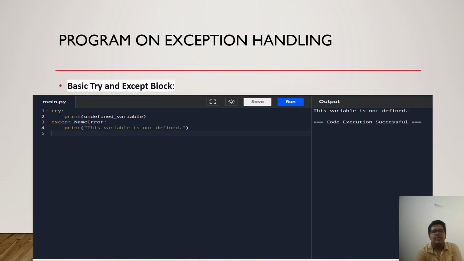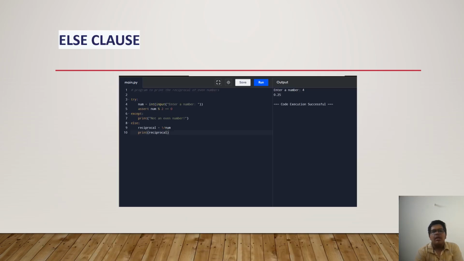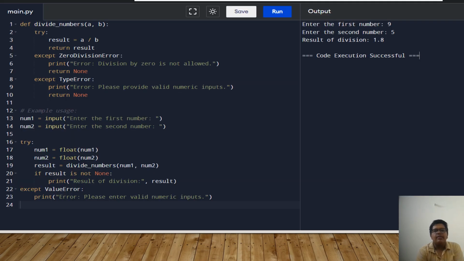Program and exception handling. Try: print undefined variable, except NameError: print this variable is not defined. And the output is: the variable is not defined. Else clause of exception handling. And here is another program that has been executed to show the exception handling.